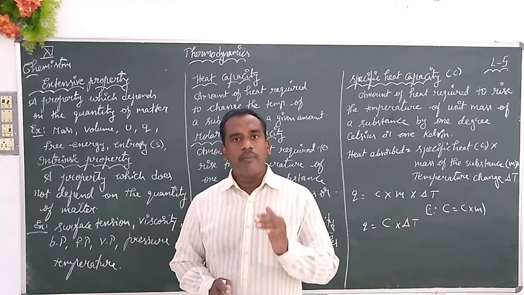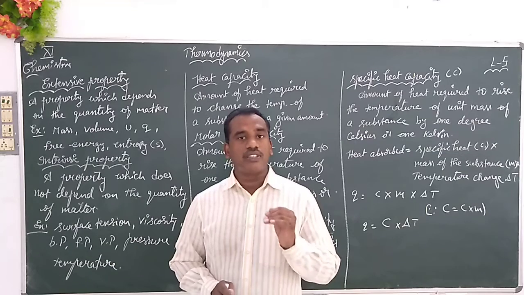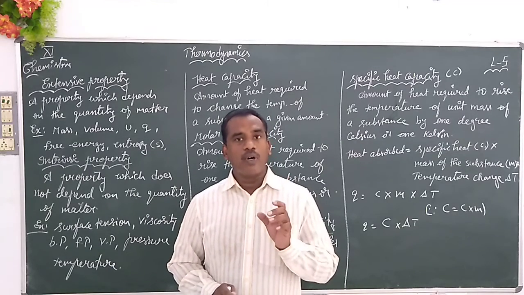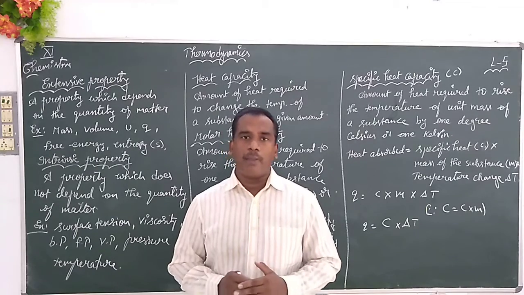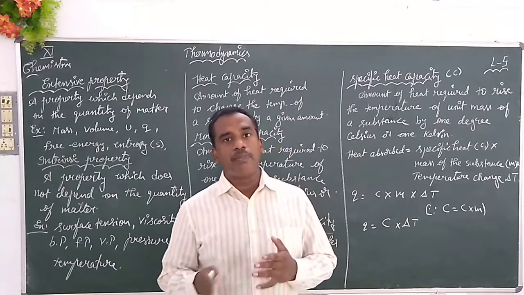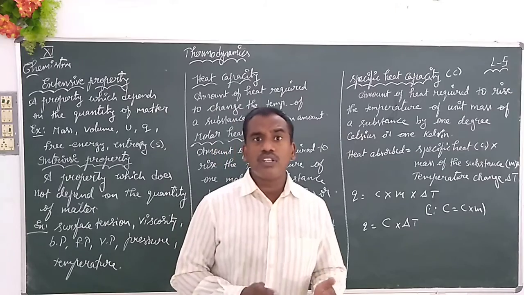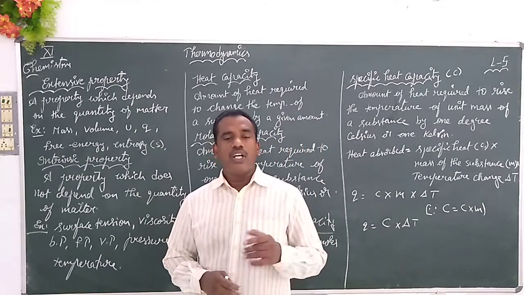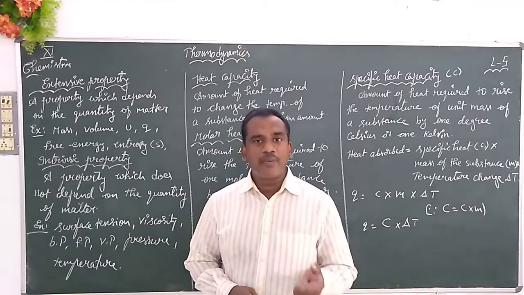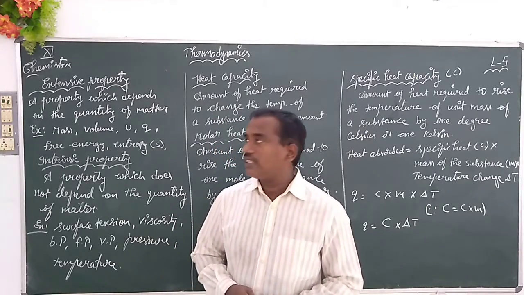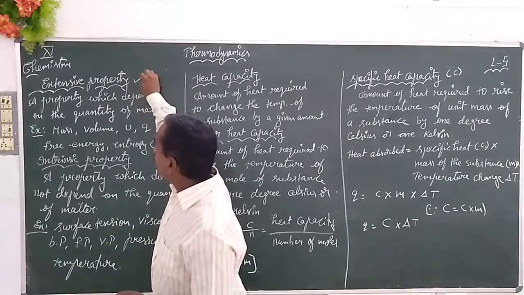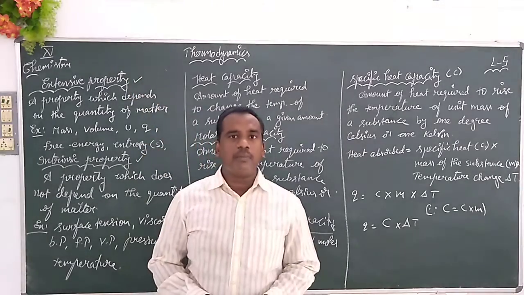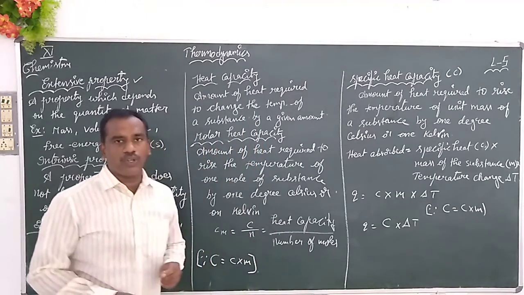In short, the property of a substance which does not depend upon the amount of matter is called an intrinsic property. But the property which depends upon the amount of substance is called an extrinsic property. These are the two: intrinsic and extrinsic property. Two properties that we are going to see.